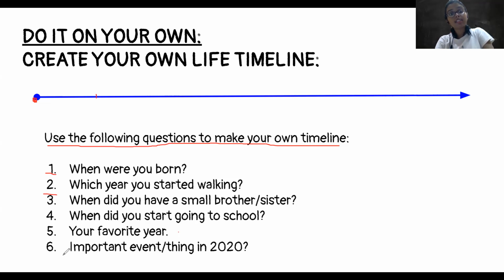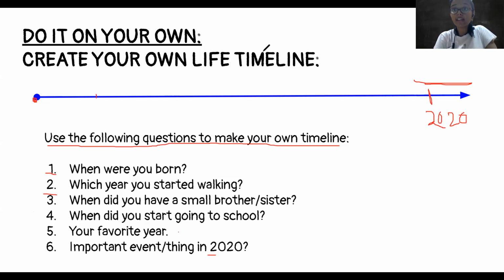And then question number 6, important event or thing in 2020. So last में यहाँ पे सबसे last में 2020 आएगा. And what will you write here? One important thing that happened in your life in 2020. It can be anything, coronavirus, online school, anything. You went to your village, it could be anything, but one important thing in your life that happened in the year 2020. Okay, so you're going to make this timeline and send the picture to Didi.